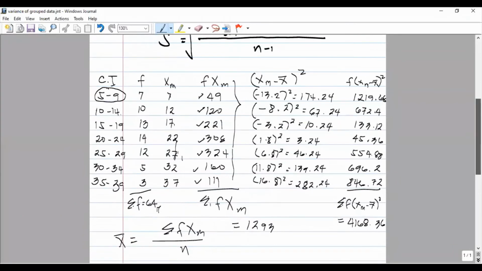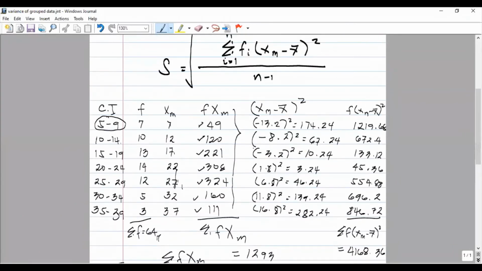We need our sample mean in order to get the deviation of the class mark from the mean. So the class mark 7 minus 20.20 is negative 13.2, squared is 173.24. 12 minus 20.20 is negative 8.2, squared is 67.24. 17 minus 20.20 is negative 3.2, squared is 10.24.